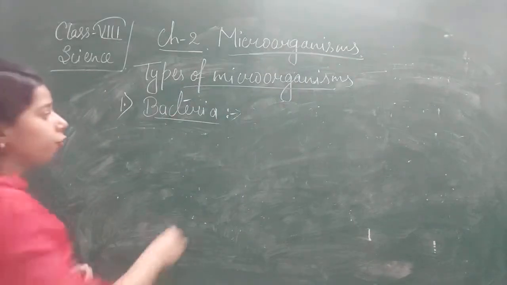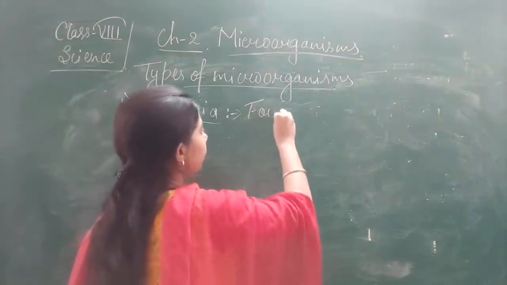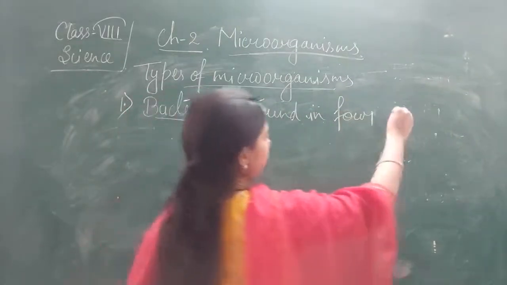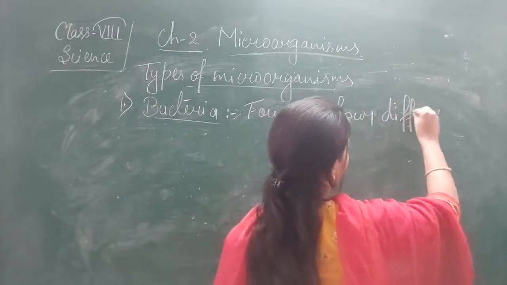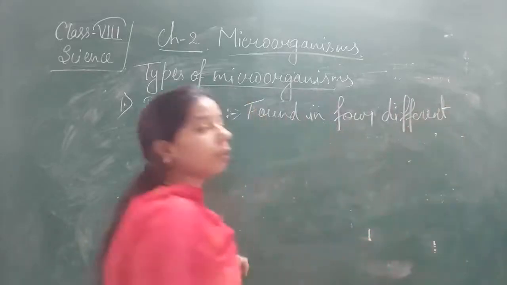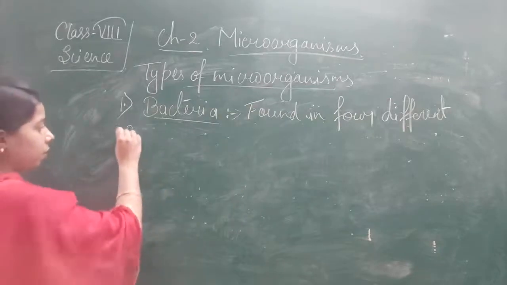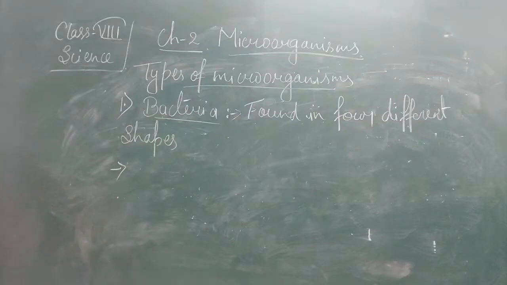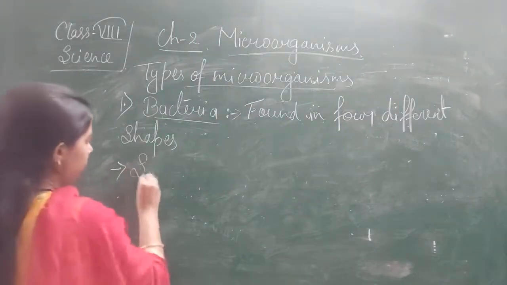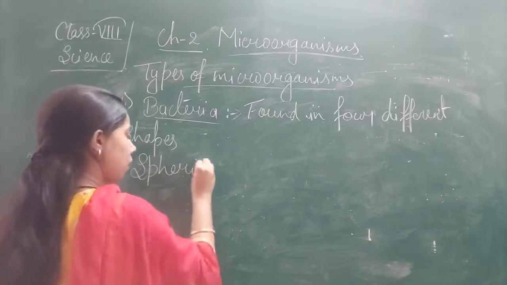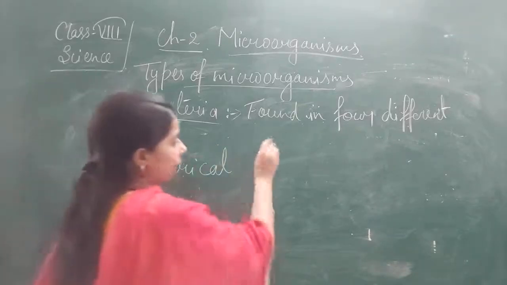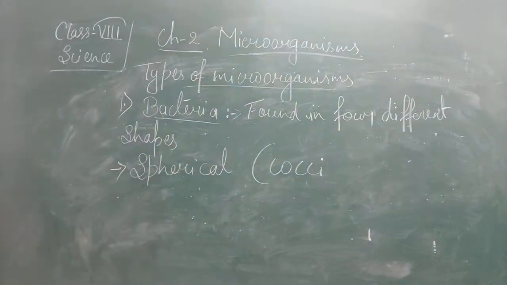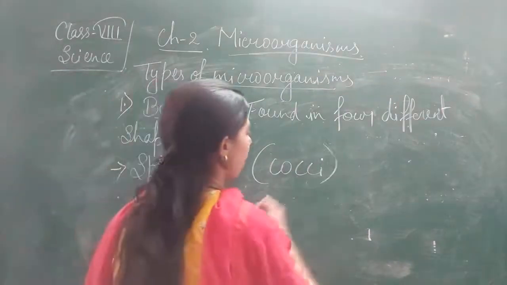So, bacteria are found in 4 different shapes. Okay. So, the first shape is the spherical shape, which is called cocci. Which we also call coccus. Coccus is the singular term. Cocci.